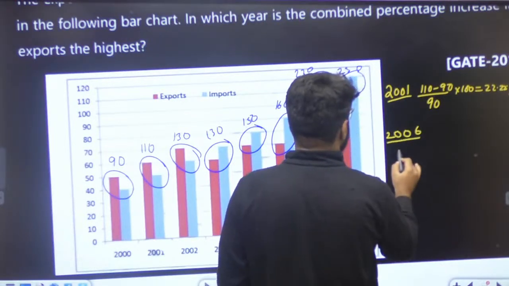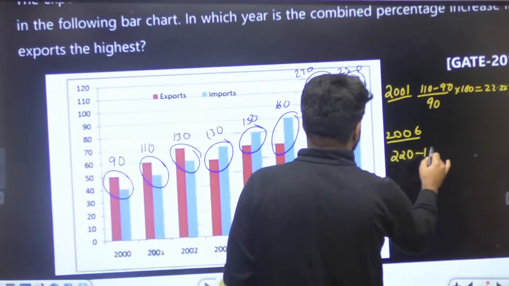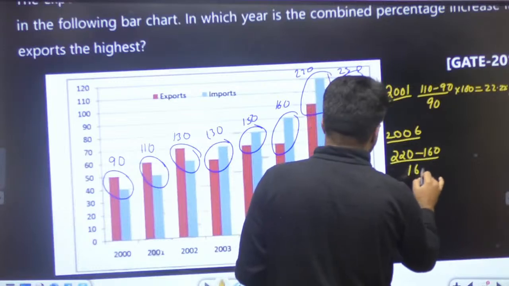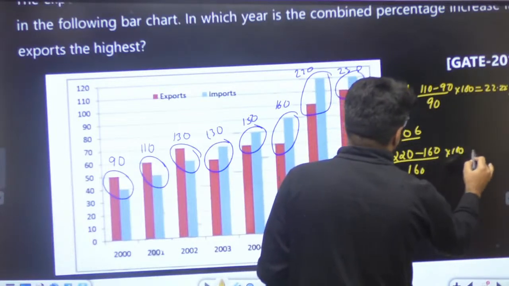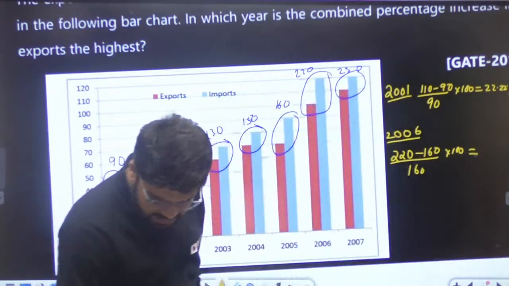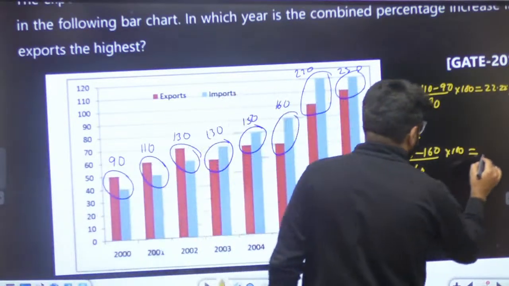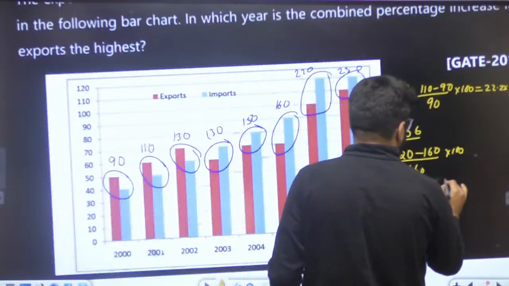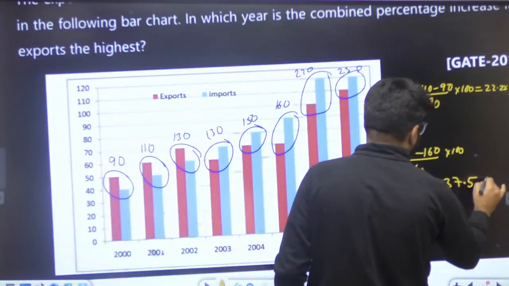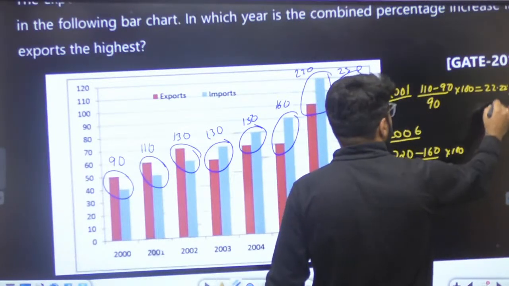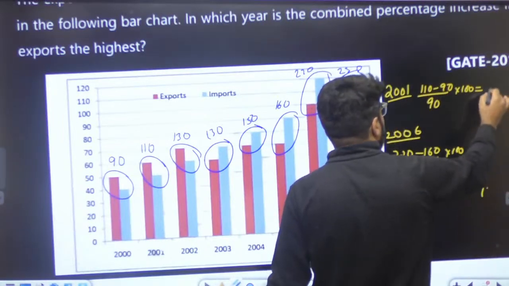In 2006, there is 220 minus 160, divided by 160, into 100. And how much is this? 60 by 160, and this is a substantial jump. This is 37.5%, greater than the above one.